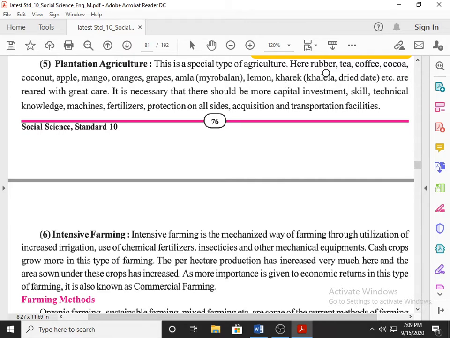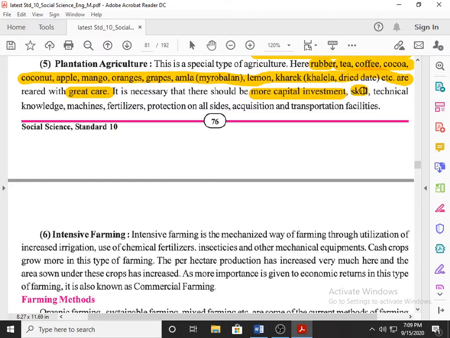The crops we are able to produce with the help of plantation agriculture are rubber, tea, coffee, cocoa, coconut, apple, mango, orange, grapes, amla, lemon, kharek. These are the crops which we can grow under this agriculture, but please be careful, with great care. It is necessary that there should be more capital investment. You require to invest more money to produce these crops.